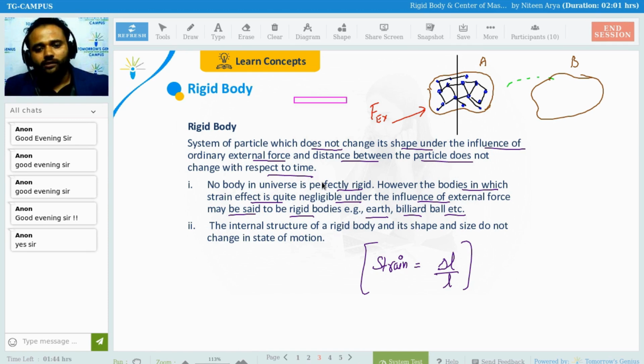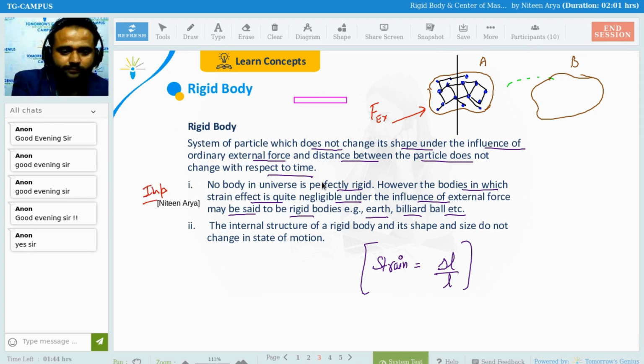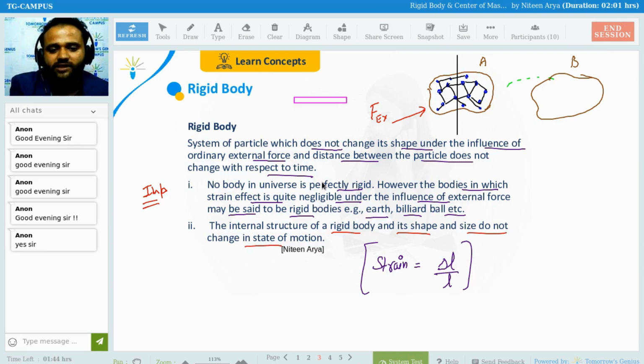So any object in which strain is quite negligible, we can say is a perfectly rigid body. But no body in the universe is perfectly rigid. We take earth or a billiard ball because they are very heavy, or very rigid. Even if you apply a huge amount of force, they are going to rotate. They are not going to break into pieces. That is the first important thing. Second, the internal structure of a rigid body and its shape and size do not change in the state of motion. That is important also.